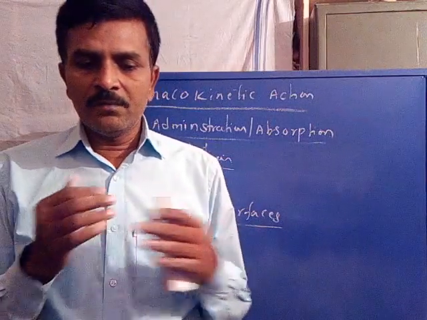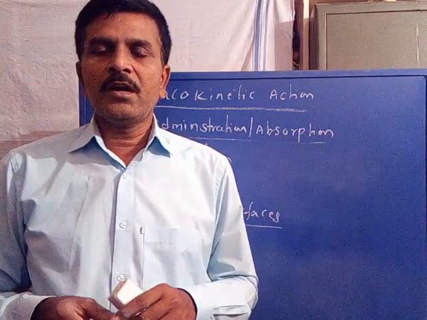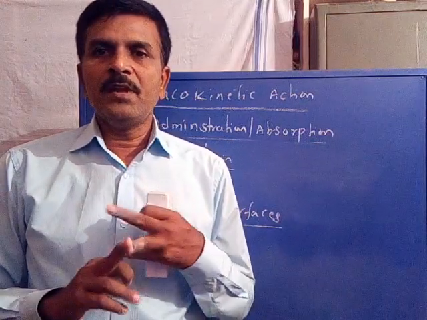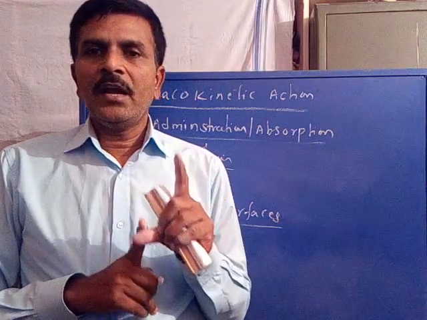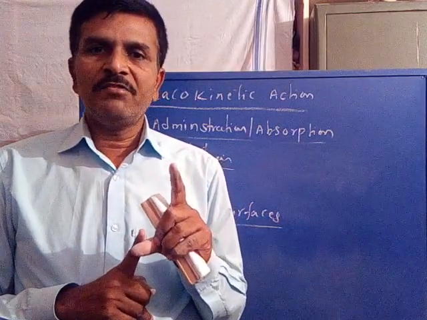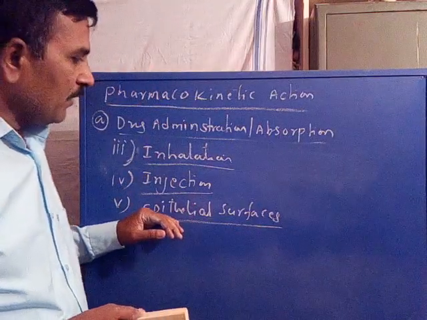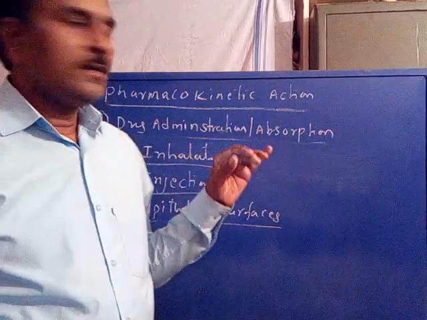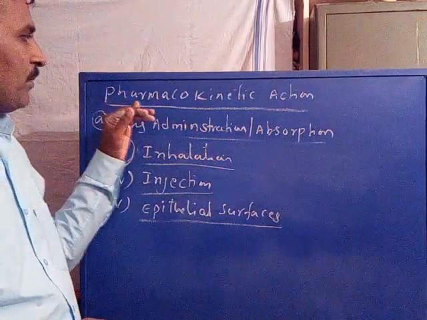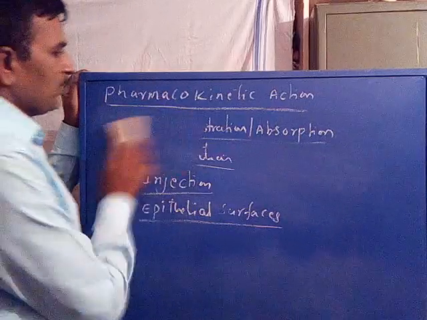So these are the major 5 routes of drug administration: oral, sublingual, inhalation, injection, and application on epithelial surface. With this we covered the first phase of drug pharmacokinetics, that is, the first step will be drug administration or absorption.